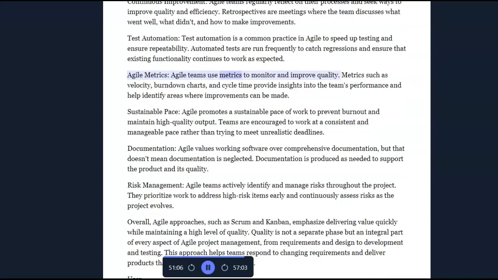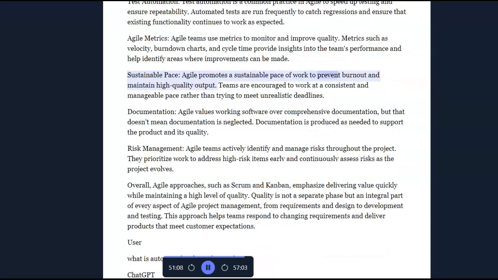Agile metrics. Agile teams use metrics to monitor and improve quality. Metrics such as velocity, burn down charts, and cycle time provide insights into the team's performance and help identify areas where improvements can be made. Sustainable pace. Agile promotes a sustainable pace of work to prevent burnout and maintain high-quality output.